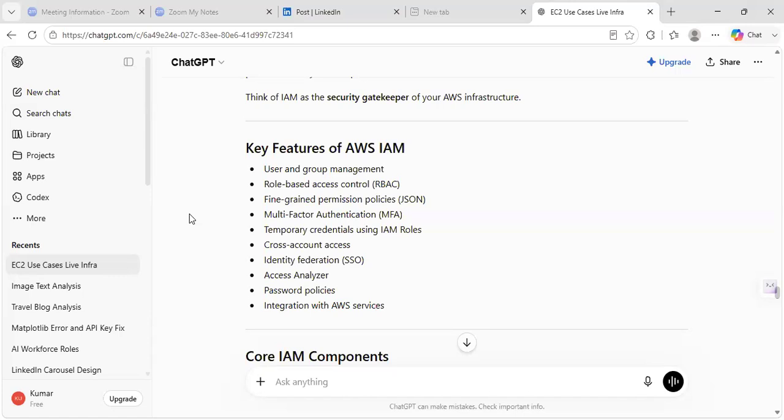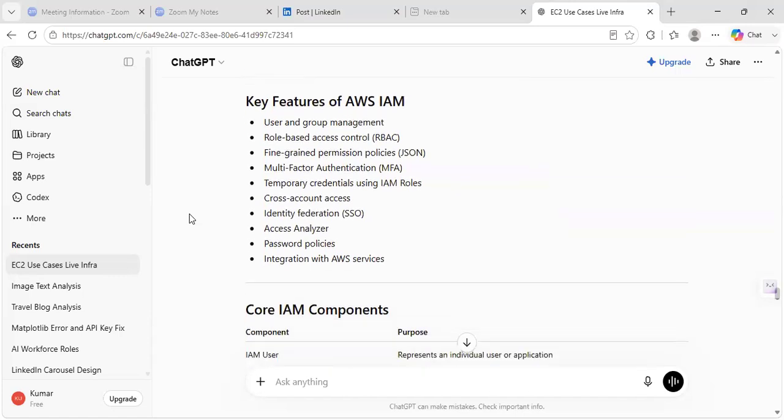Then temporary credentials using IAM roles. Temporarily, you can give credentials to the users for a particular role. Later on, you can revoke it or give permissions for that. Let us say some people want to work on the cloud for deployments. Now, what roles do you need?